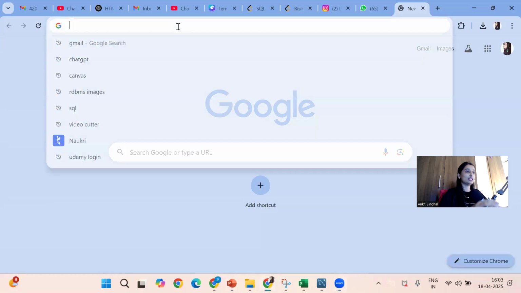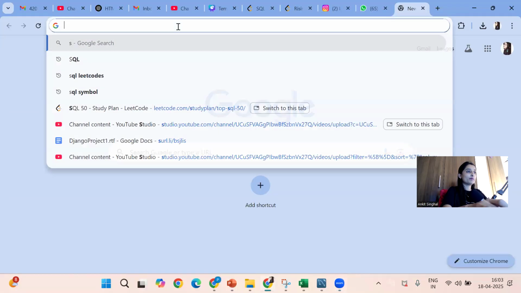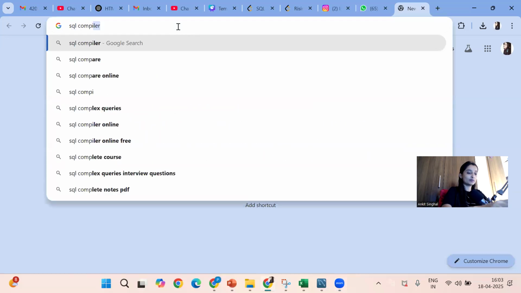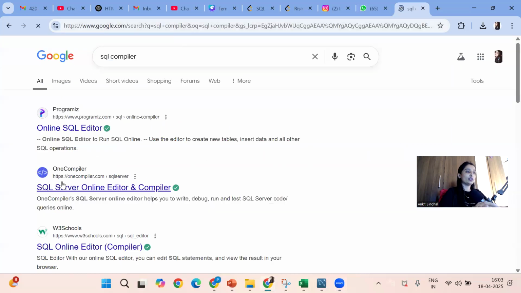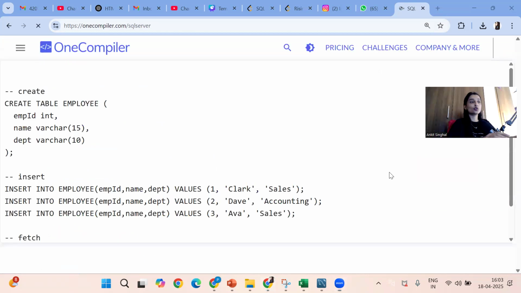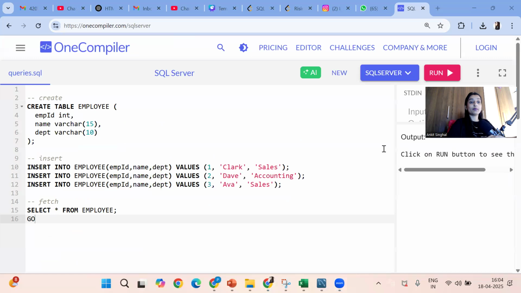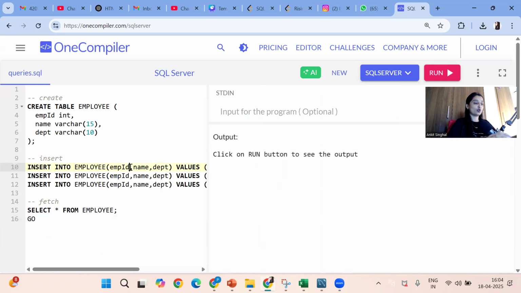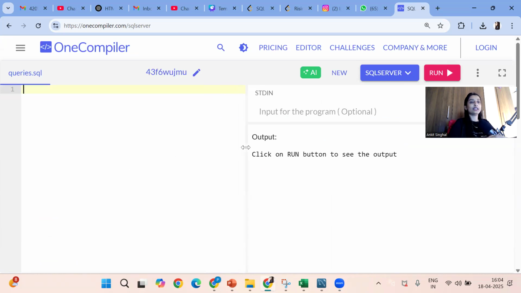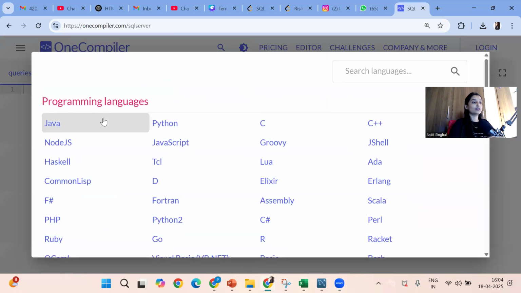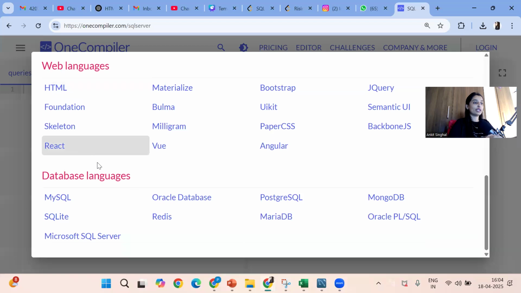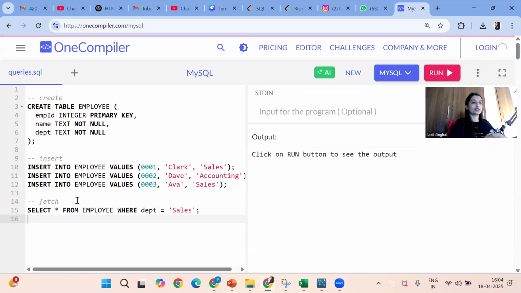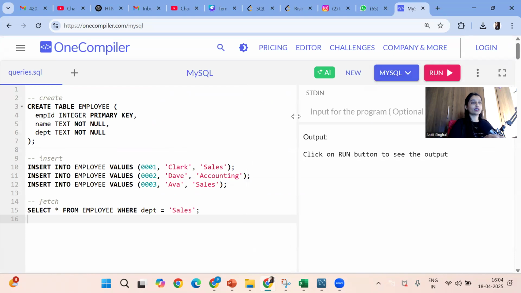Okay, I hope it is visible. So I'll just search for SQL compiler. If you don't have MySQL running, you can go with this online compiler. Because sometimes in interviews, they ask you to open the compiler. At that time, if you have not used the compiler ever, you will panic, guys. So to avoid this, use it. Control A, delete everything. From here, you can select the server. Not programming languages, but database, and in that I will select MySQL. So you can check, we have selected MySQL.